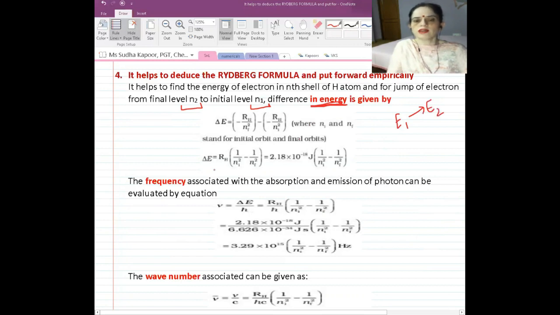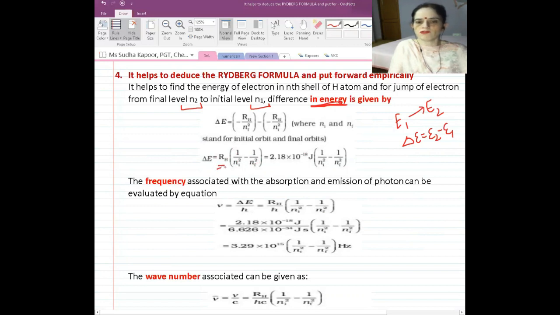So when we calculate delta E, that is E2 minus E1, and substitute the values of E2 and E1, we get a simplified formula: delta E is equal to RH into 1 upon n1 square minus 1 upon n2 square, or delta E is equal to RH into 1 upon n initial square minus 1 upon n final square.